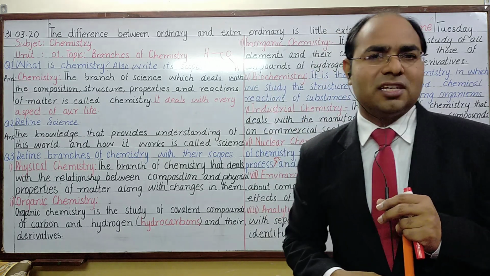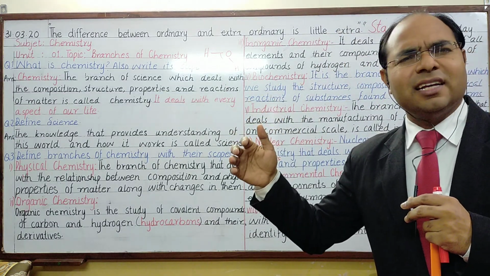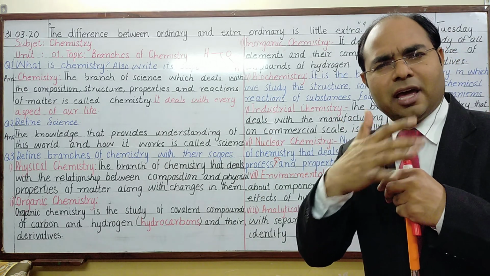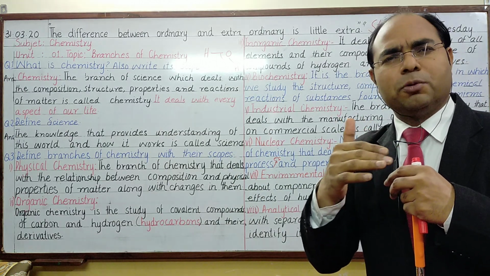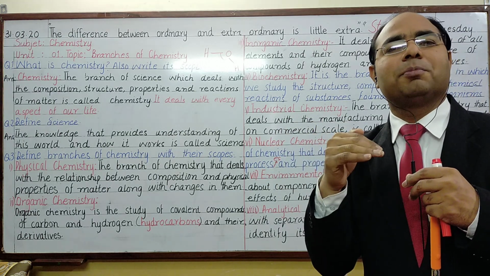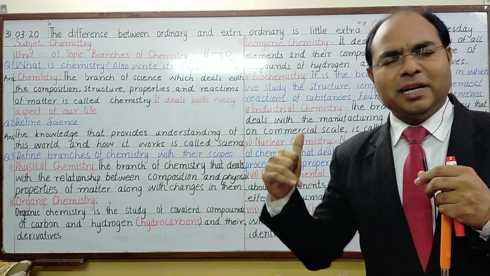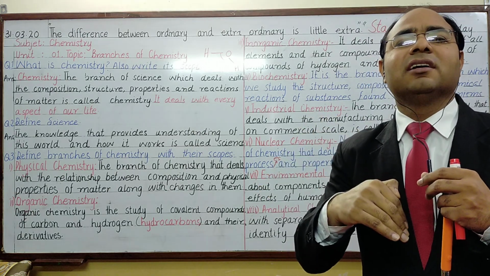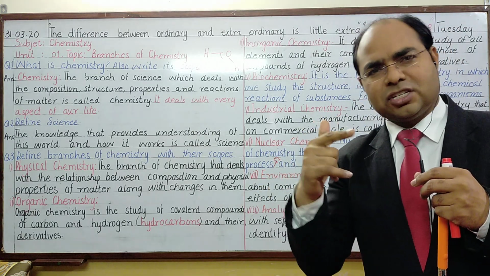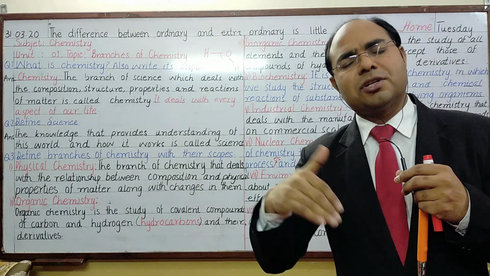For example, these days you are hearing a lot about sanitizers, hand wash, soaps and detergents. What are they? They all are chemical compounds. And where are they prepared? They are prepared in factories, but they are studied under the branch of chemistry known as industrial chemistry. Anything prepared in industry is studied under this branch.